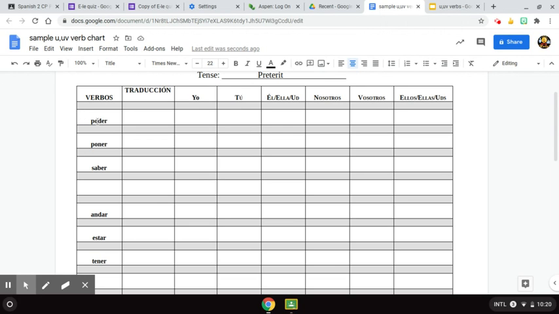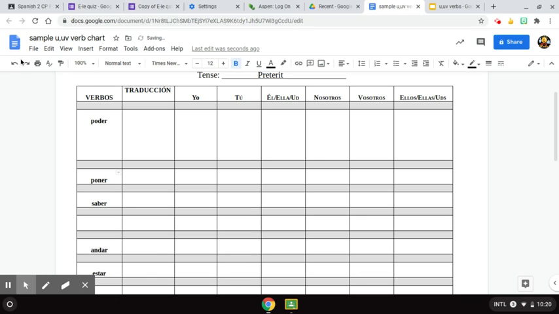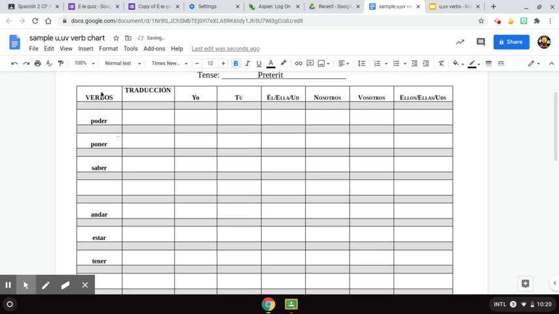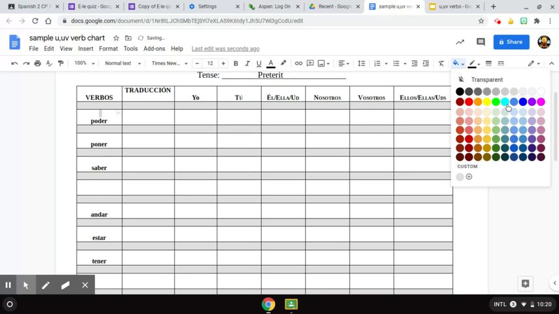The first three: poder, poner, and saber. All right, so poder, if you fill it in, you can do all the same color here.